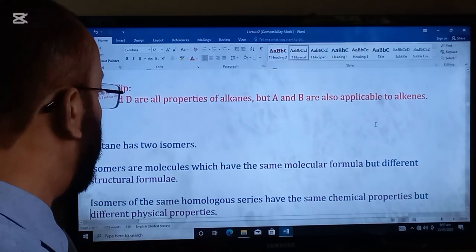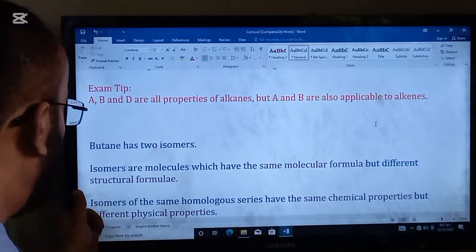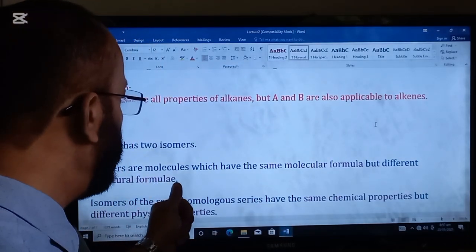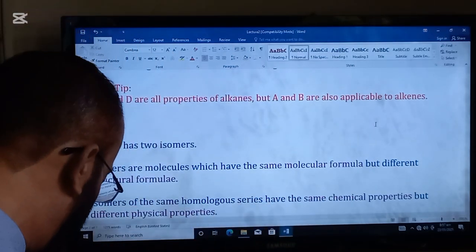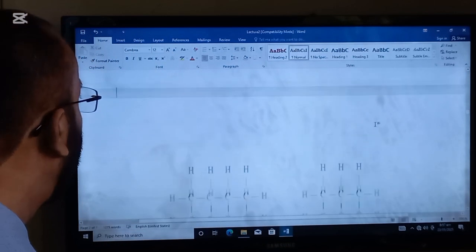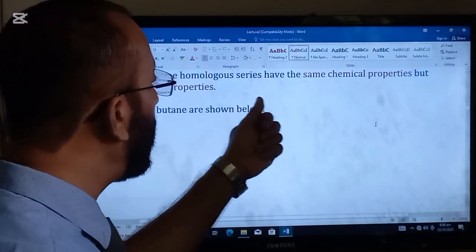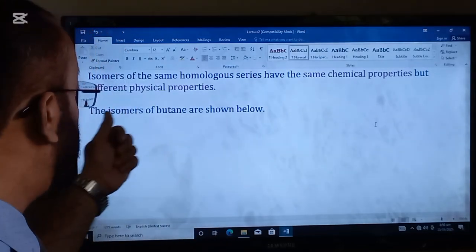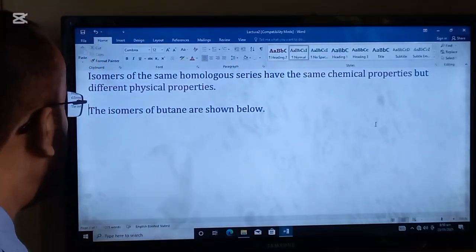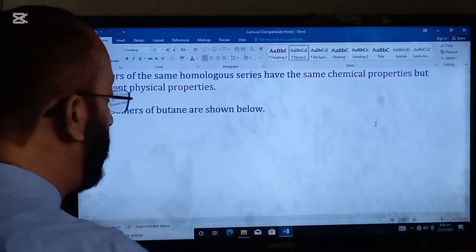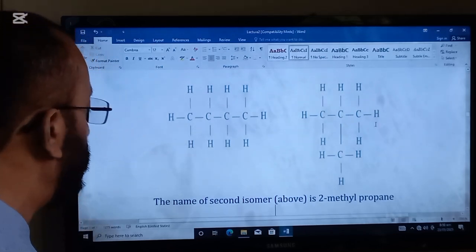Butane has two isomers. The definition of isomers is: isomers are molecules which have the same molecular formula but different structural formula. Isomers of the same homologous series have the same chemical properties but different physical properties. The isomers of butane are shown below. And these are the isomers of butane.